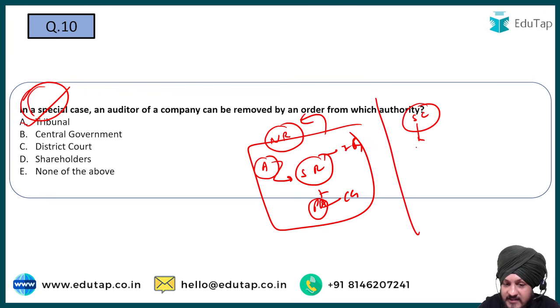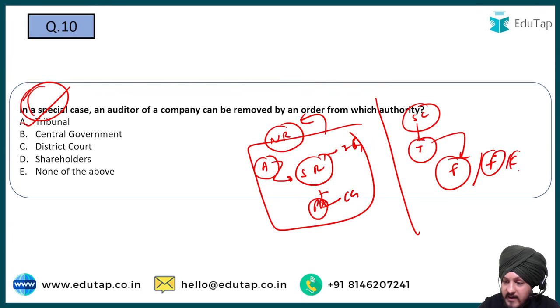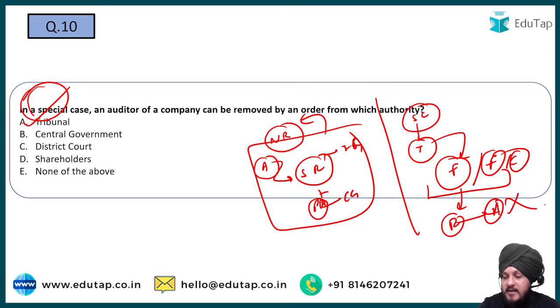So in this case, the tribunal can also come into action. If the tribunal is satisfied that a certain auditor has been involved in a fraudulent activity, any kind of fraud or any kind of corruption, then the tribunal can pass an order that removes the auditor from his office. So this is something that can be done under special scenarios.